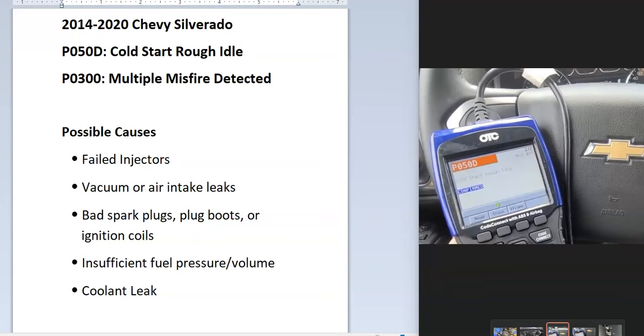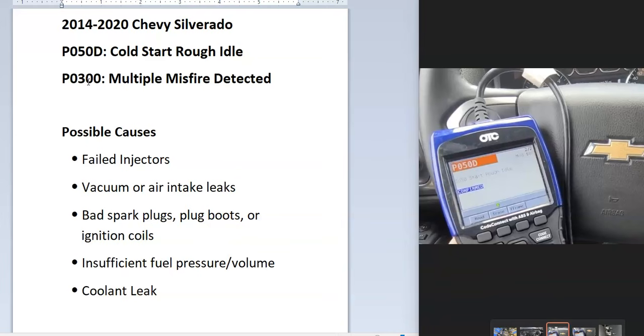So today I'm talking about a 2014 to 2020 Chevy Silverado, and the codes P050D and P0300, and the main causes and fixes for this. And so what is a code P050D? Well, it's a cold start rough idle, which basically means that the engine's not running good when it's cold, but as soon as it warms up, it starts running okay. And a P0300 means multiple misfires detected. So the cylinders aren't firing correctly as they should.